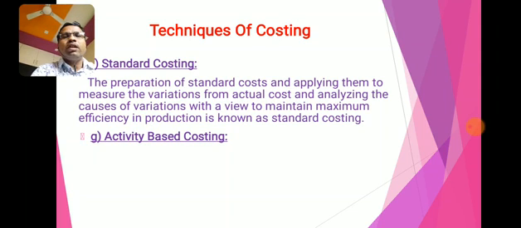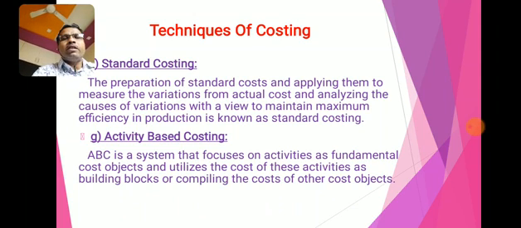Next, G, activity based costing. It is also known as ABC. Activity based costing is a system or technique that focuses on activities as fundamental cost objects and utilizes the cost of these activities as building blocks, compiling the cost of other cost objects.